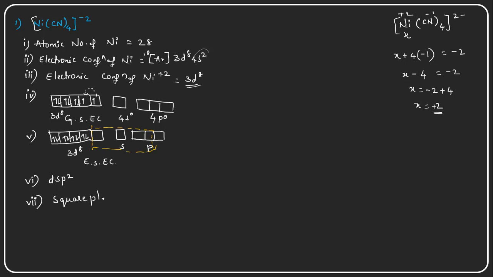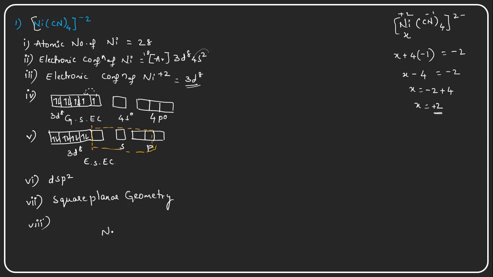Square planar geometry or shape. All the atoms, including the nickel, are in the same plane only, which is the square planar geometry. What will be the structure?